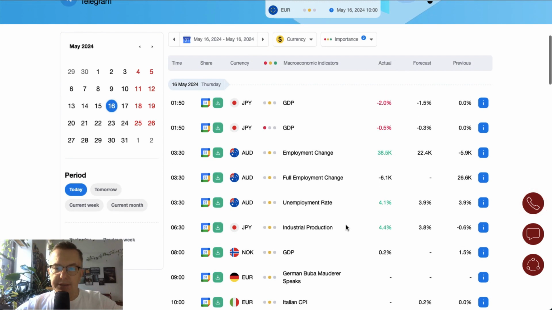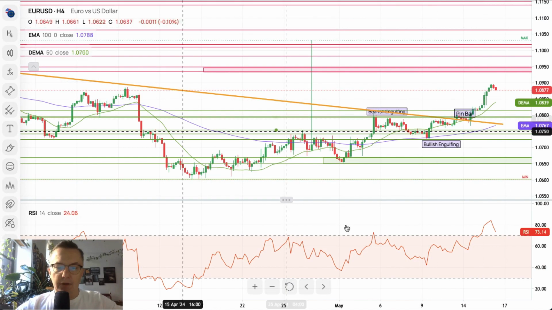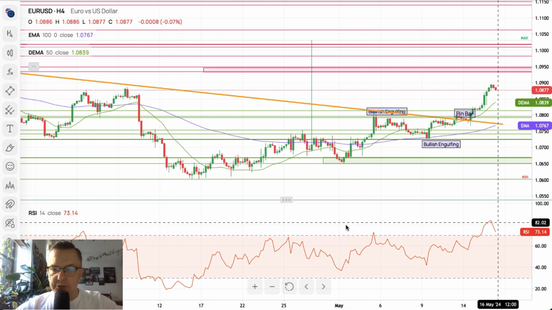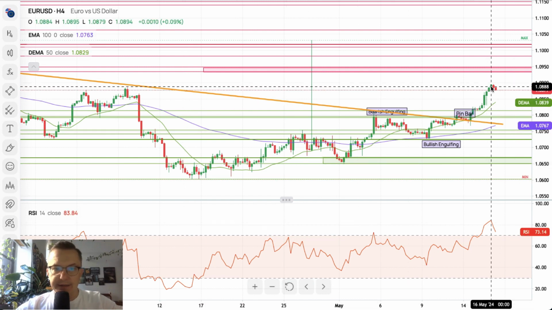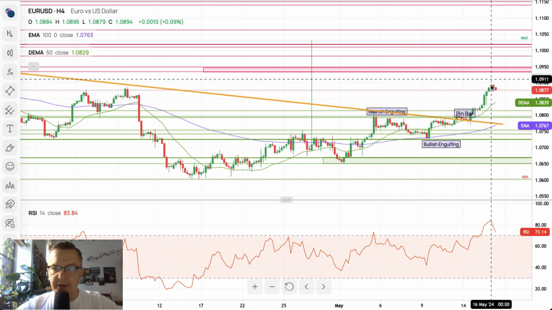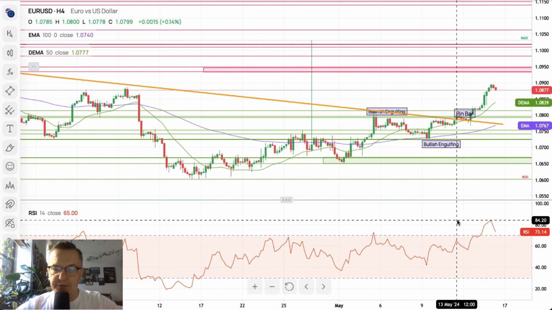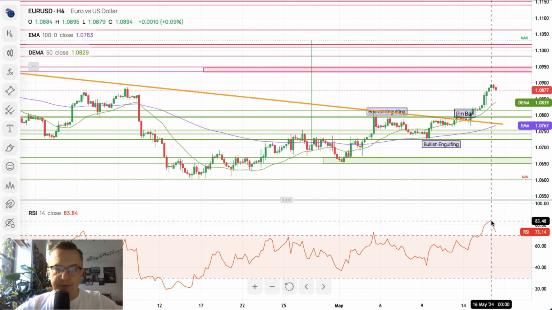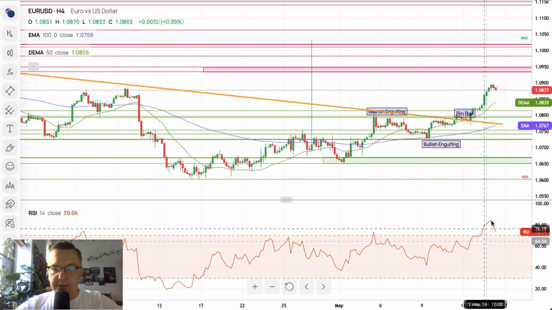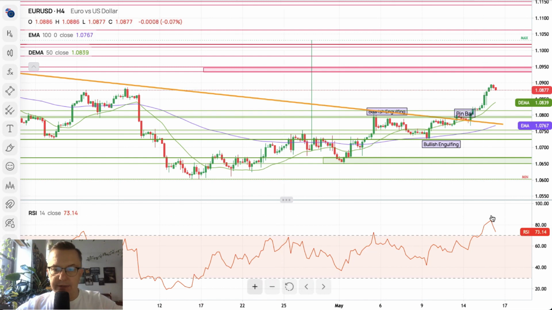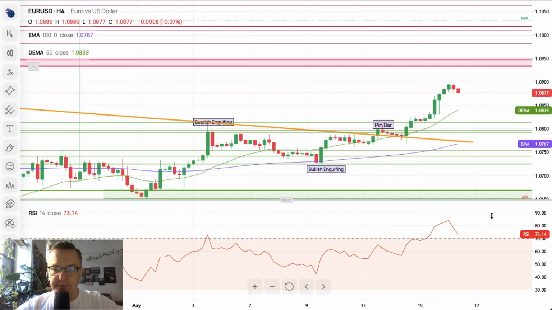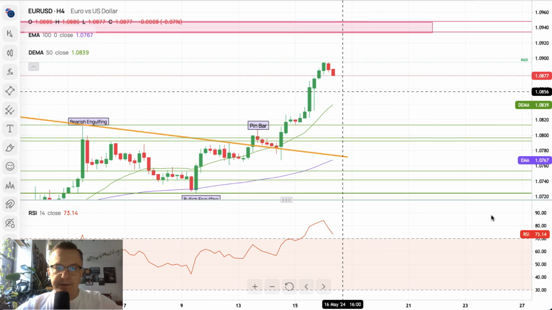But because of the Japanese data, let's first take a look at the euro dollar, and then we will take a look at the Japanese yen. The 4-hour chart of the euro dollar, as you can see, has increased towards 1.0895. Right now bears don't have any chance against the bulls, as they are absolutely dominating the market. However, the market conditions are now extremely overbought. Let's dig a little bit into this situation.